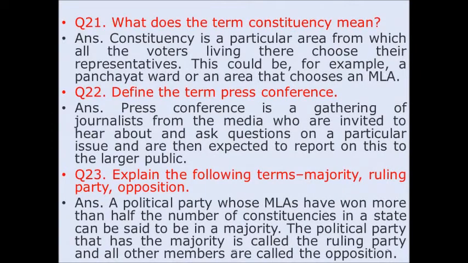Number 21. What does the term constituency mean? Answer. The constituency is a particular area from which all the voters living there choose their representatives. This could be, for example, a Panchayat ward or an area that chooses an MLA.